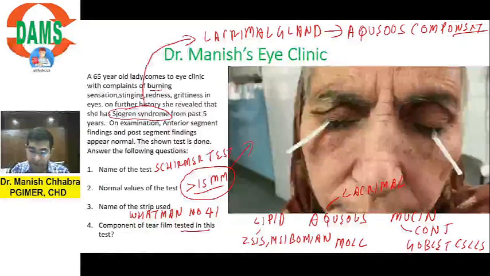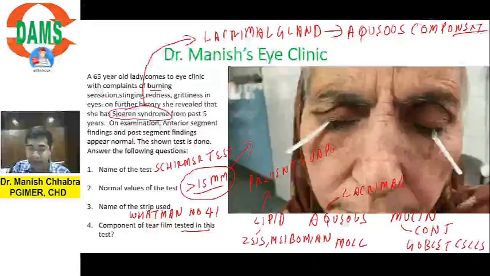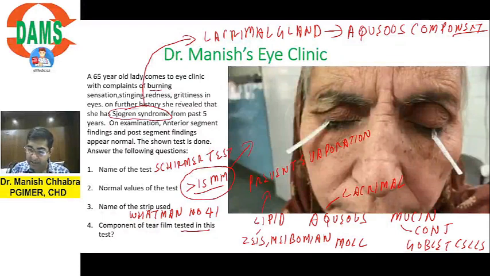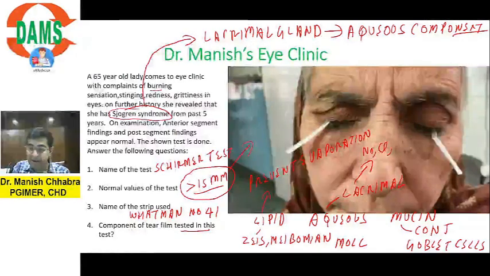Are you able to understand? What is the function of lipid layer? It prevents evaporation of the tear film. What is the function of aqueous component? It adds bulk to the tear film, and it consists of salt, sodium chloride, and lysozyme, which is antibacterial.